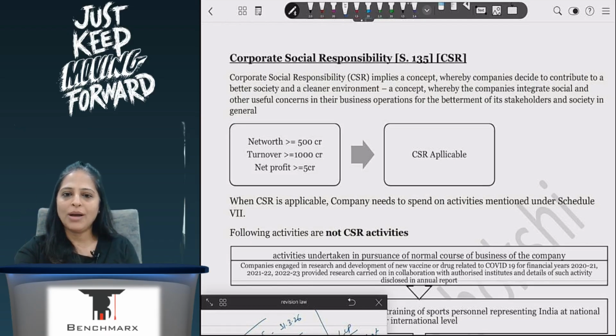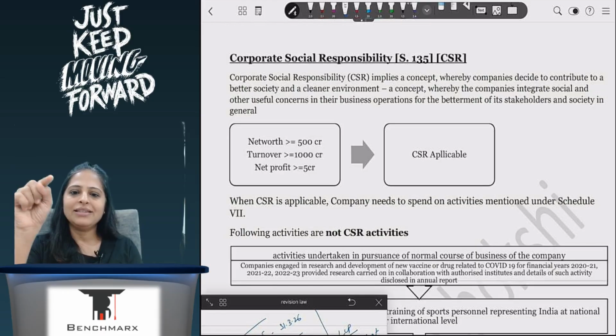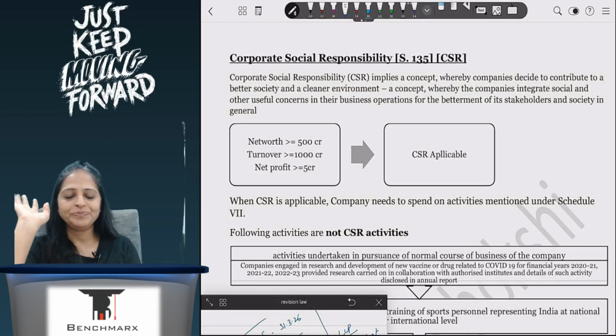But if I want to come out of CSR, then these three conditions should not be fulfilled for a period of 3 years. Then CSR is not applicable to me. Once CSR is applicable to me, there are activities given in Schedule 7 which I need to comply with, and I can spend on those activities, and then my CSR is done.